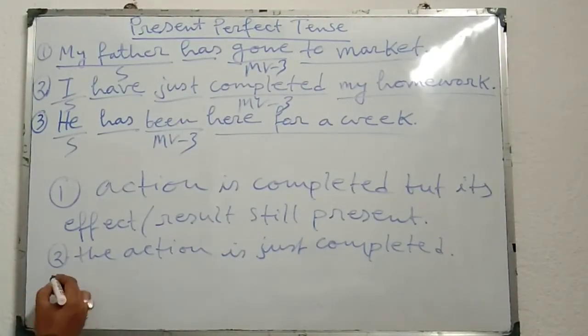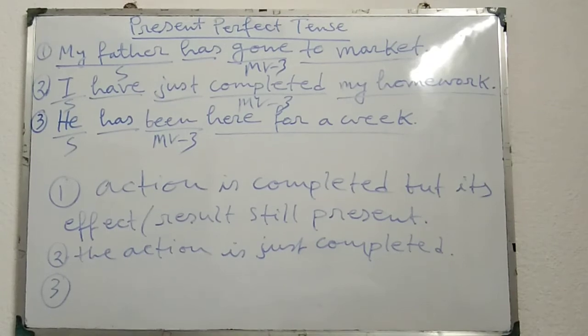And in the third sentence, he has been here for a week, here the action began in the past but it is extended up to the present.